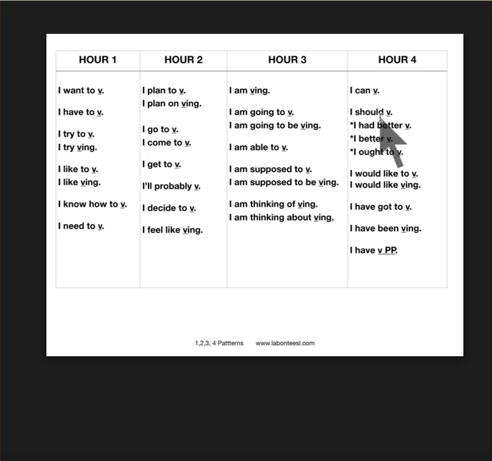You will see in the introduction video that these patterns, I had better go, I better go, I ought to go, do not have any question form. But they are commonly used. I had better go now. I ought to call her. But these have no question forms. So 4 is very important because it ends for us the introduction to how questions are made and to help them with their skills in making questions.